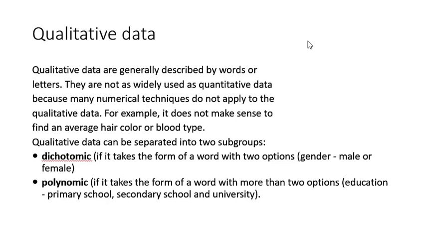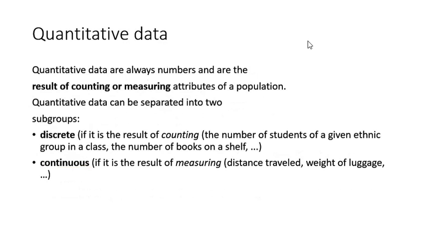Qualitative data includes two types of values, that is dichotomous and polynomous values. Dichotomous values are those which usually have two options, like male, female, and colors like black and white. Polynomous qualitative data is the data which can have more than two options, like education level: primary education, secondary education, graduation, post graduation, etc.